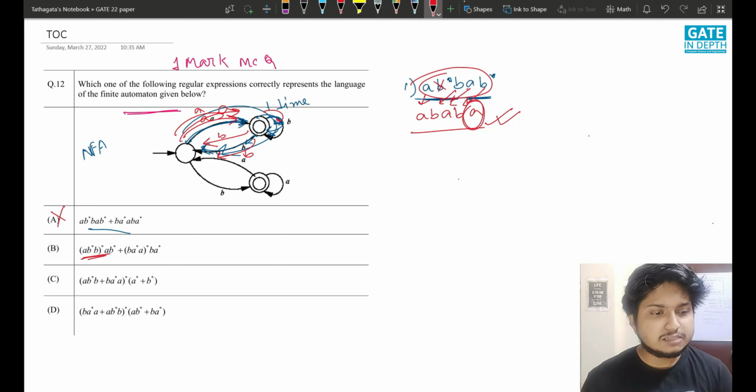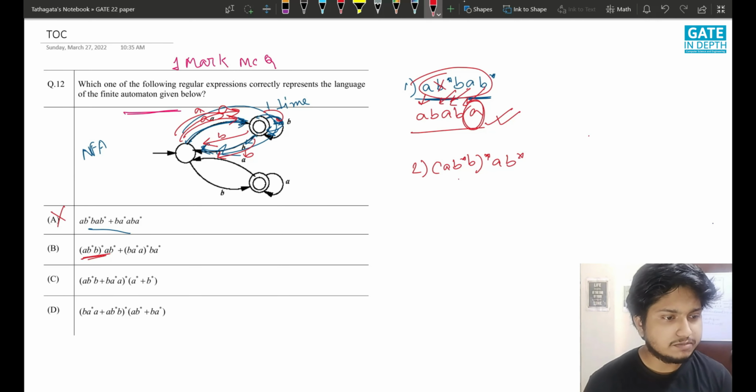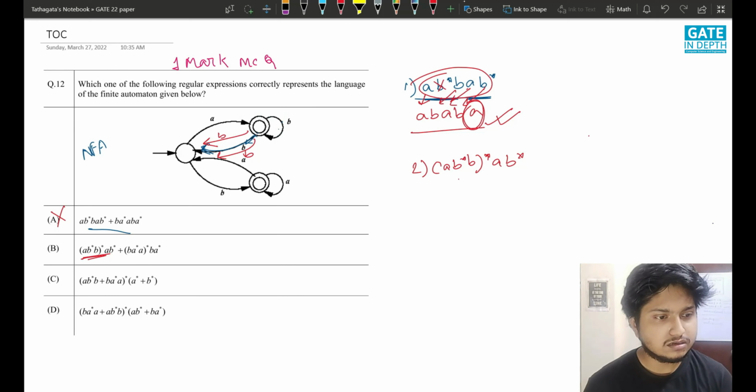Another reason we are taking this part for the second option, say A B star B whole star A B star. Okay. Let me just clear this up. This maze should be cleared for better understanding. Okay, yeah, so we're done. Okay, so this is the option, and say A B star B.